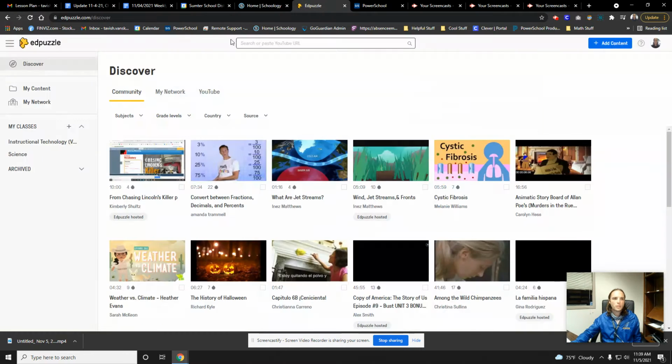Go to edpuzzle.com and do your single sign-in using Google. And then if you've used Edpuzzle, you should have your content listed here, so you can pull from that. But if you don't have any content, then we're going to need to find some.